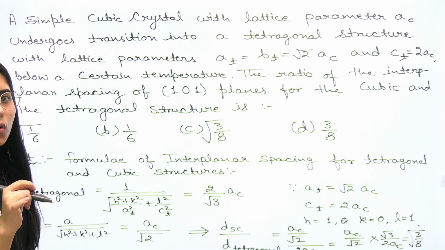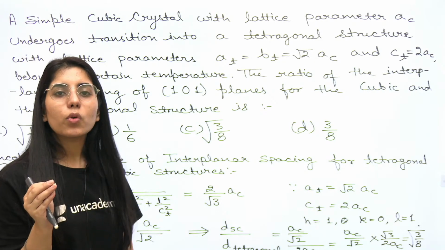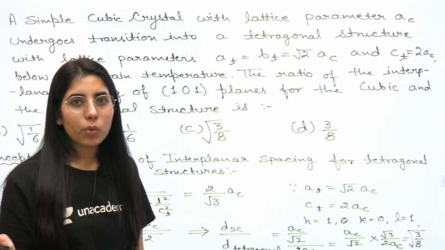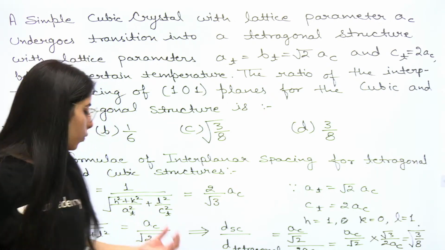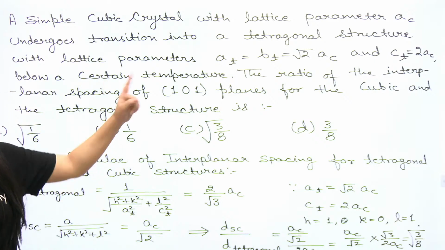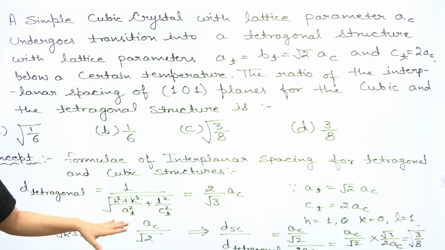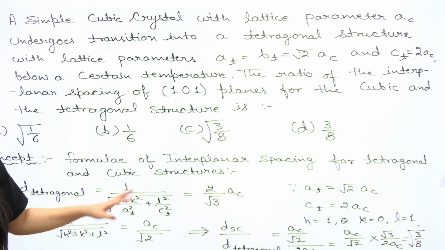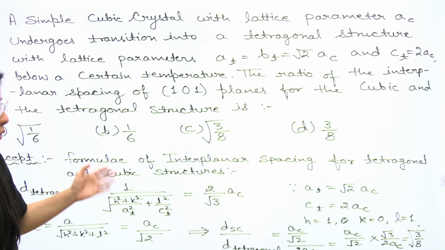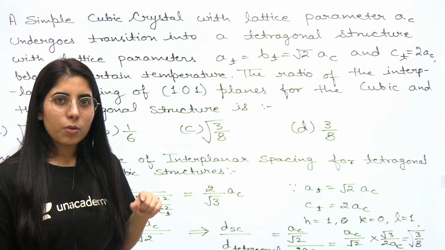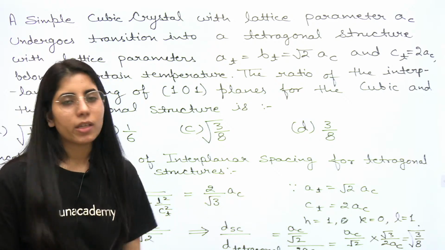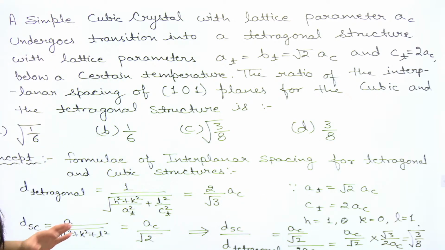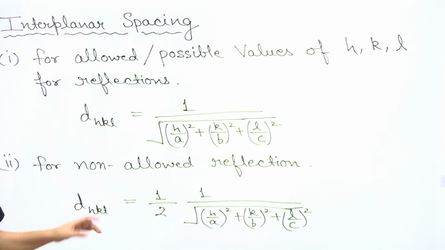But what is going to happen in the tetragonal case? A, B, C all will not be equal to each other. So as per the condition of tetragonal, or even as per the information given in the question, you can make the changes in the formula of interplanar spacing. After finding it, you just need to get the interplanar spacing for simple cubic and then tetragonal, take the ratio and get the final answer. Very simple steps, but you should know the interplanar spacing formula which we have considered.